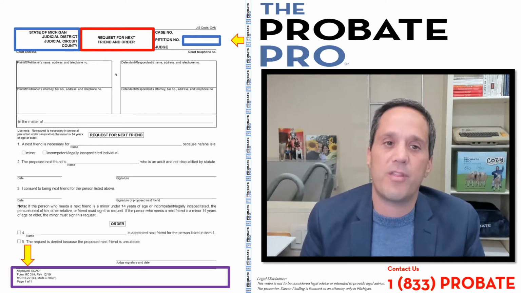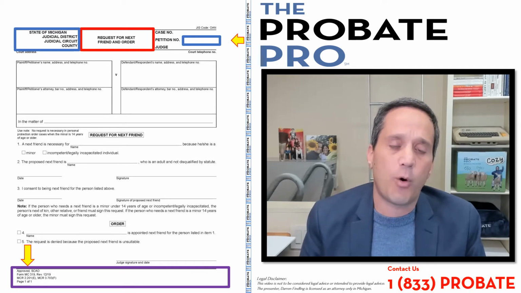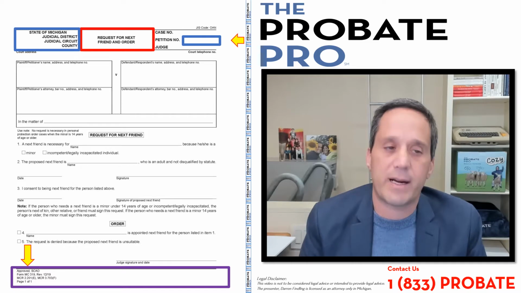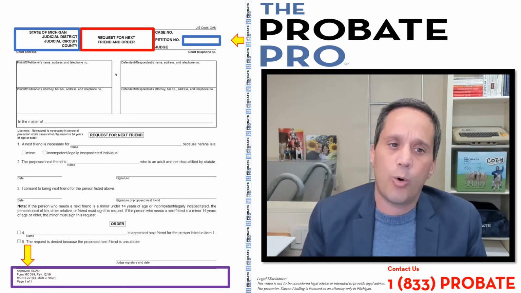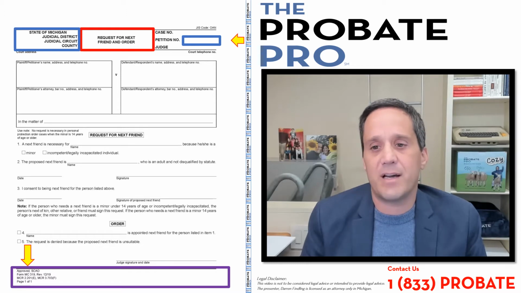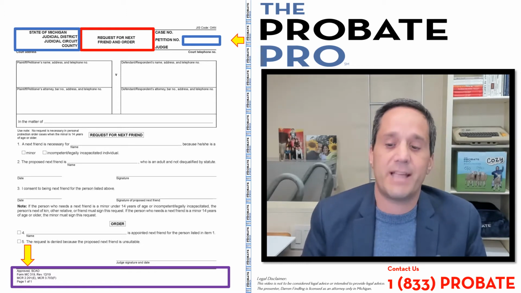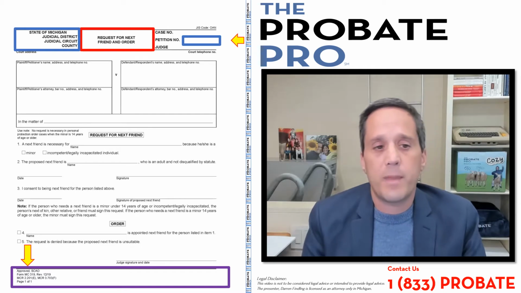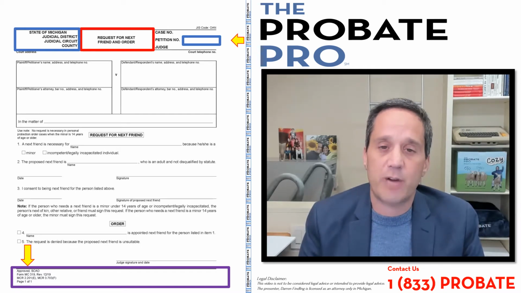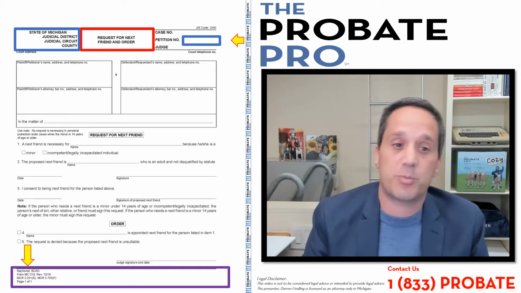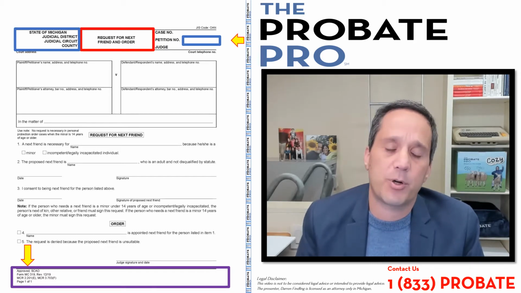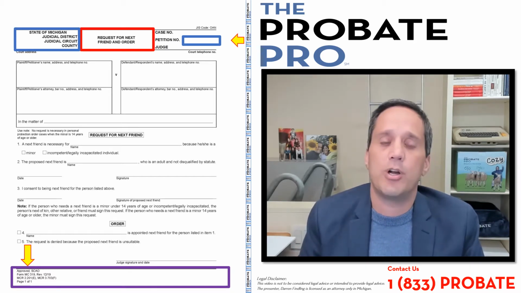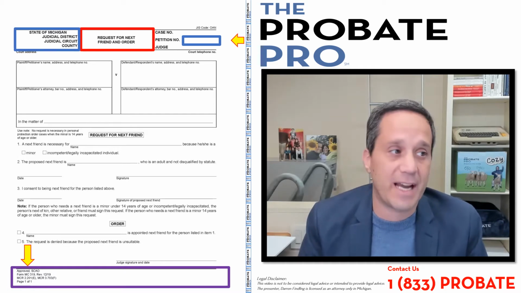Let's work our way through this particular form. The form at the top left corner in the blue rectangle identifies the county court. In the red rectangle, simply it's the name of the form, and on the right side is the case number or petition number in the event that this is a personal protection action that is commenced by the filing of a petition. So you'd write the case number there, generally the case number upon which the circuit court matter is proceeding, or again, if it's under the court rule MCR 3.703F, it would be the personal protection petition number, which would be identified at that top section.